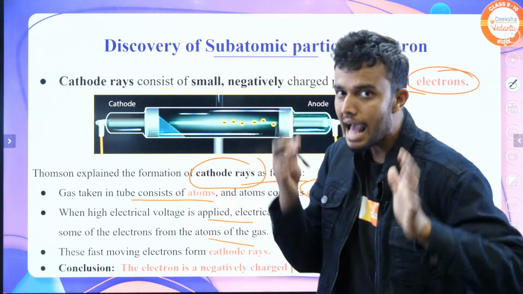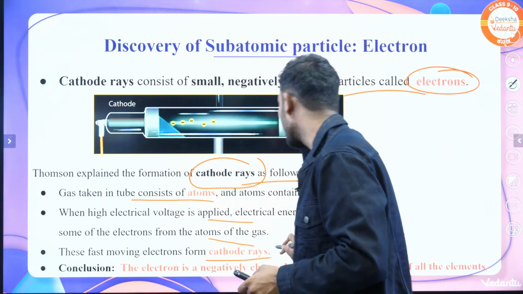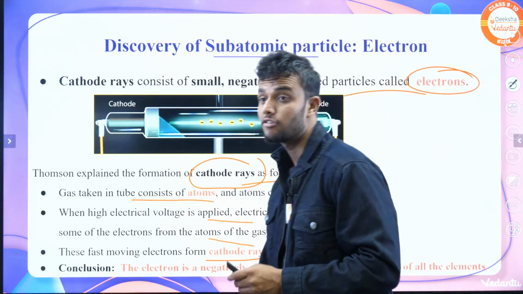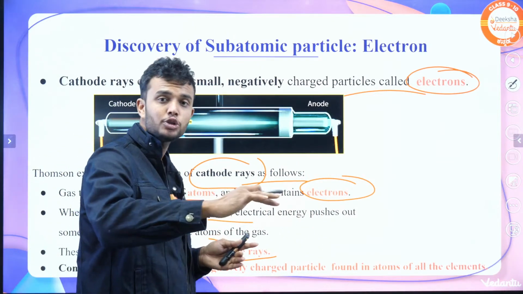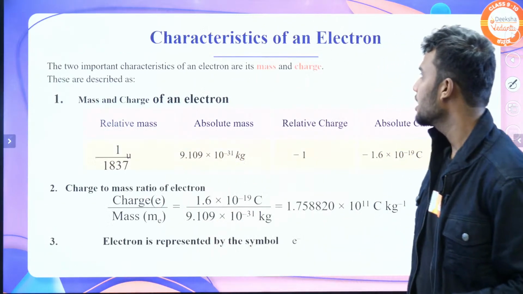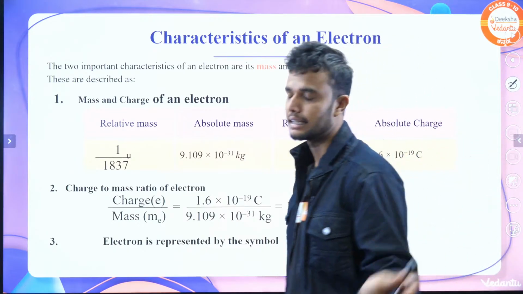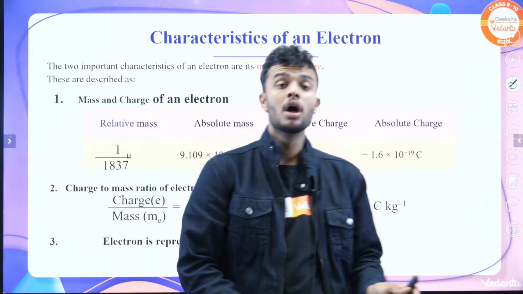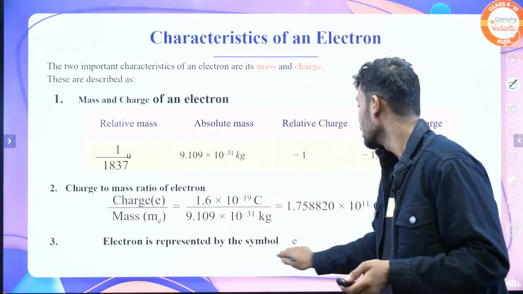These fast moving electrons form cathode rays. This rays bombard the glass tube and form a fluorescent glow, according to J.J. Thomson. Okay, next we move on to the characteristics of electron. Characteristics means the mass of electron, the charge of electron, the charge to mass ratio, and the electron symbol.